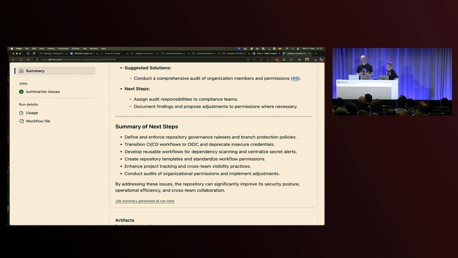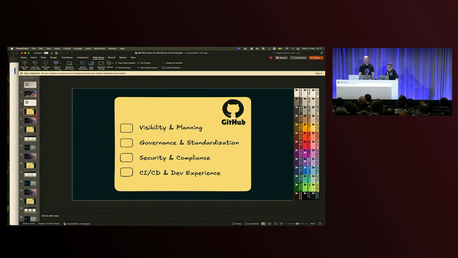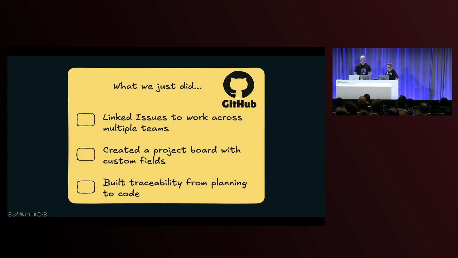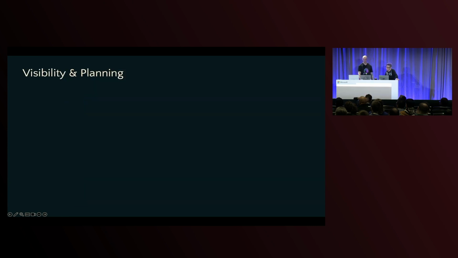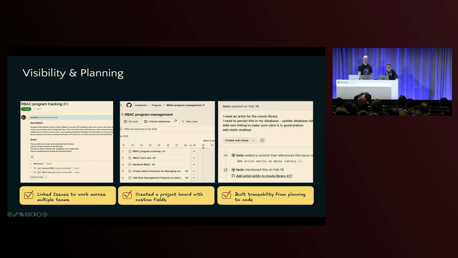So if we go back and look at what we were trying to achieve as we set out to do this piece of work, we've linked work items together. We've created that project board with a custom field, and we've got that traceability from planning to start, and we've got that automated reporting.